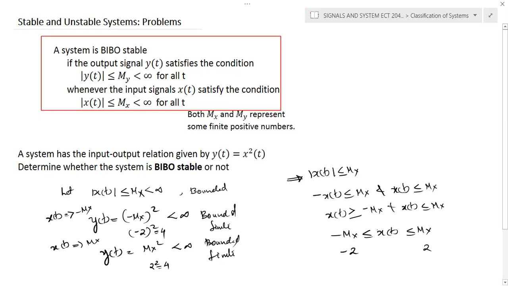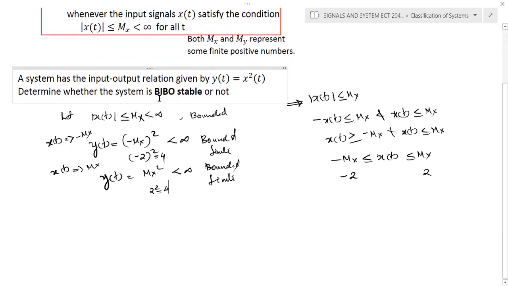For a bounded input, we are getting a bounded output, because the maximum value is also between minus mx square and mx square. So y of t is less than or equal to mx square, which is less than infinity. So we can conclude that the system is BIBO stable.